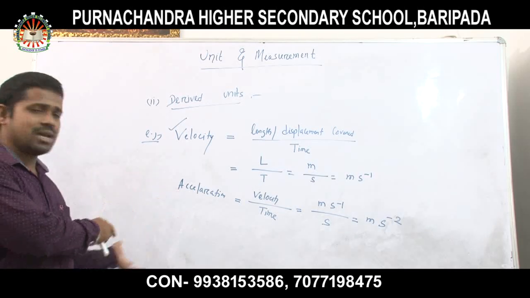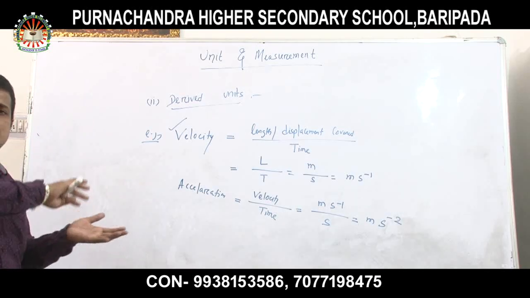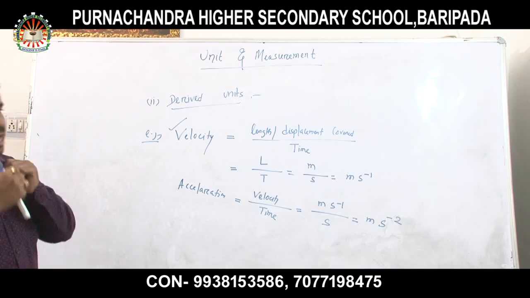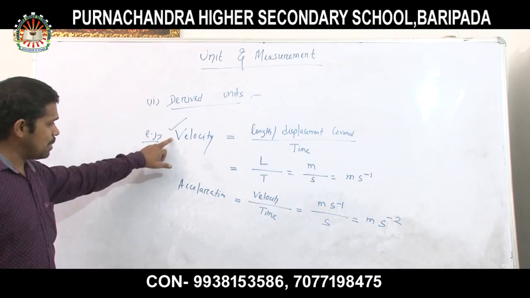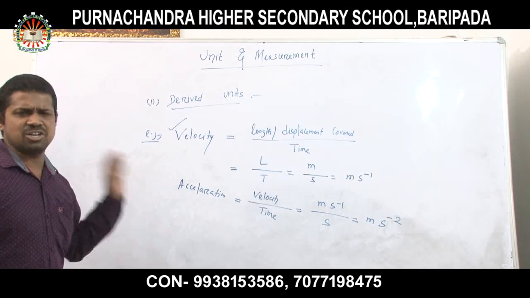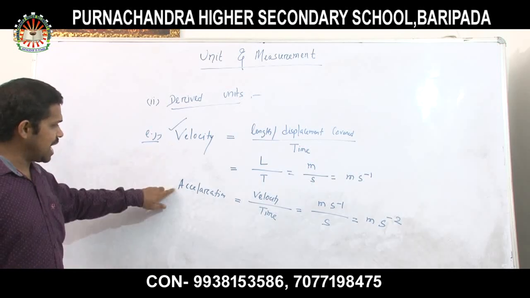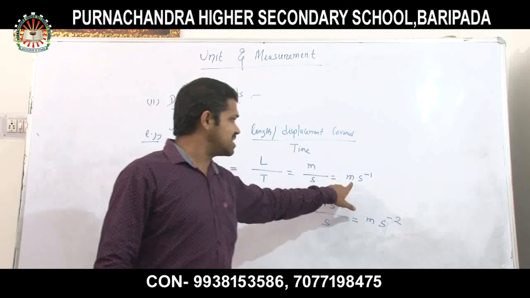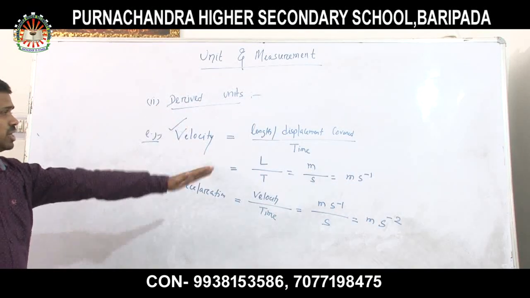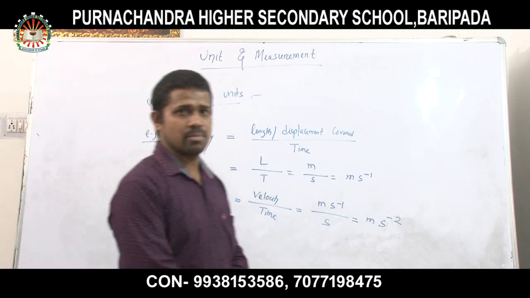Mass, length, and so on, the 7 fundamental physical quantities, and these have the fundamental units. Now the examples I have here, velocity, acceleration, force, etc., are derived physical quantities, and the units I have derived here are the derived units of these derived physical quantities.